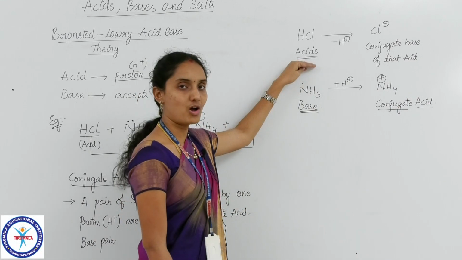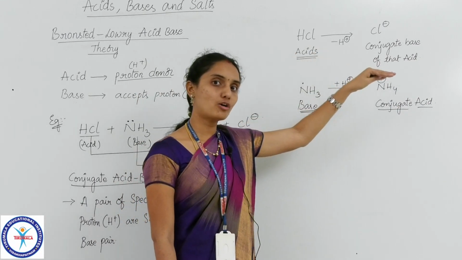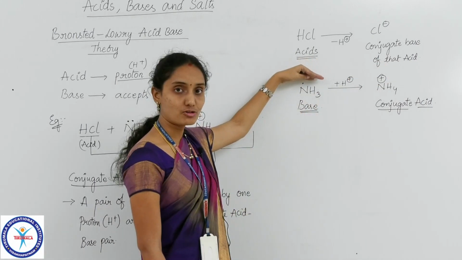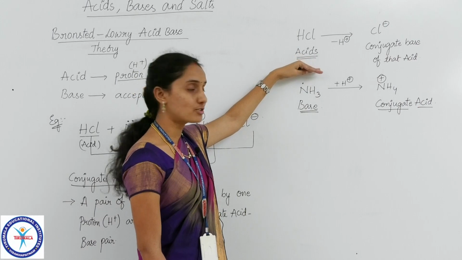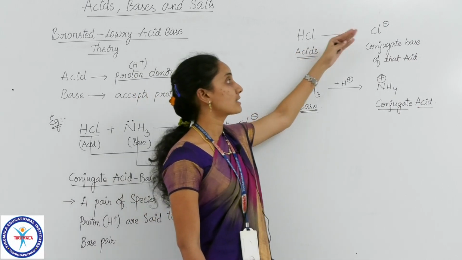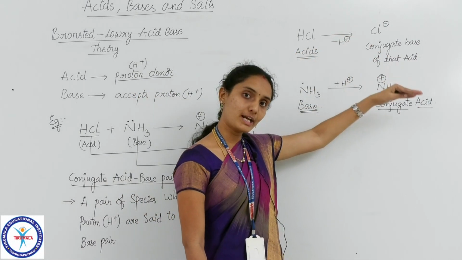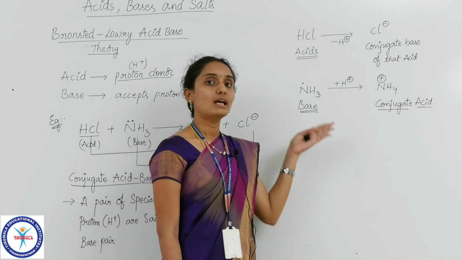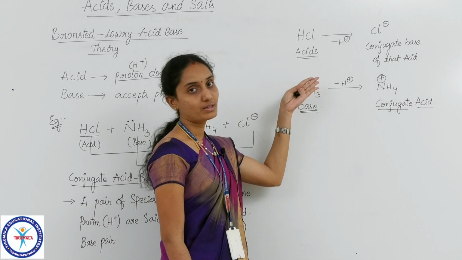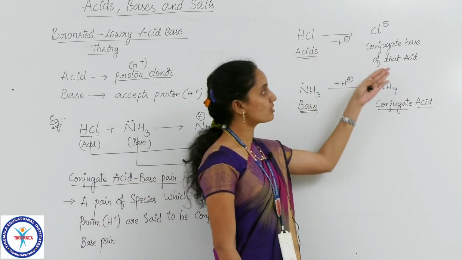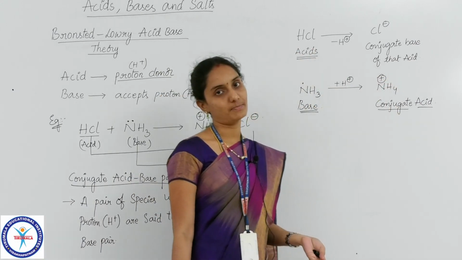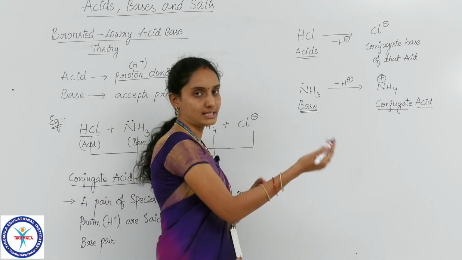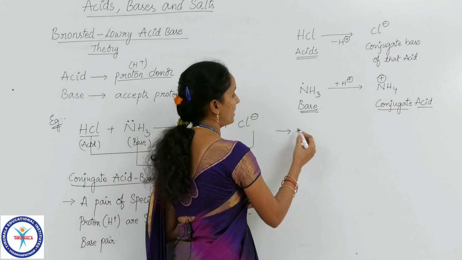If the acid is strong, its corresponding conjugate base will be weaker. I repeat, if the acid is strong, then its corresponding conjugate base will be weaker. In the same manner, if the acid is weaker, its corresponding conjugate base will be stronger, and vice versa of course. In the case of base also the same repeats. Let me write that point.